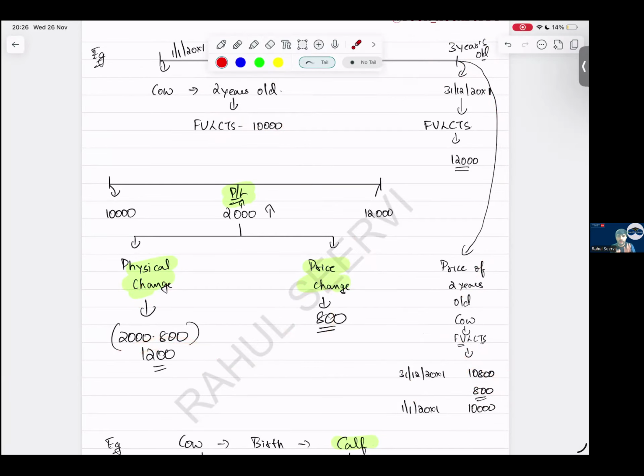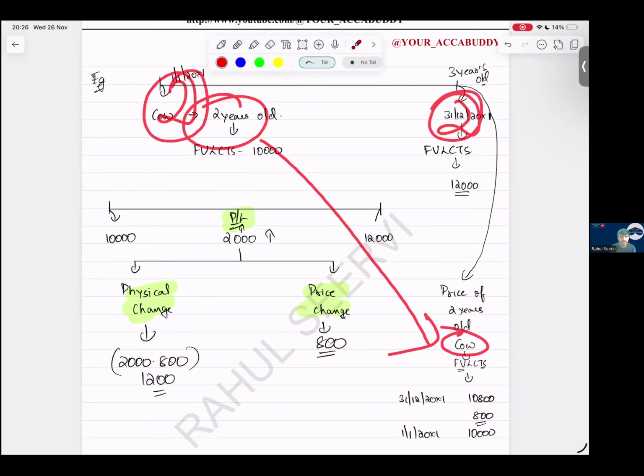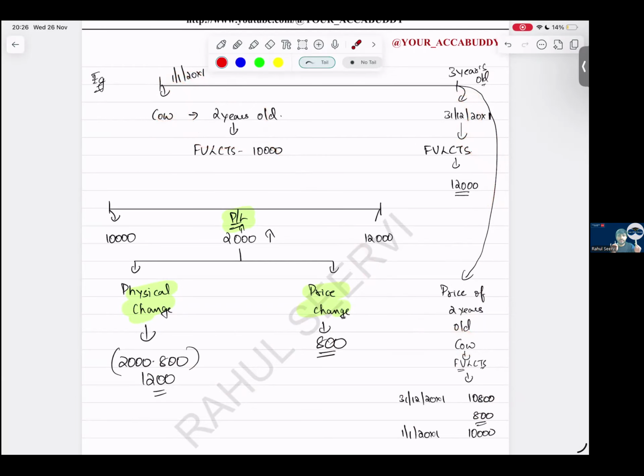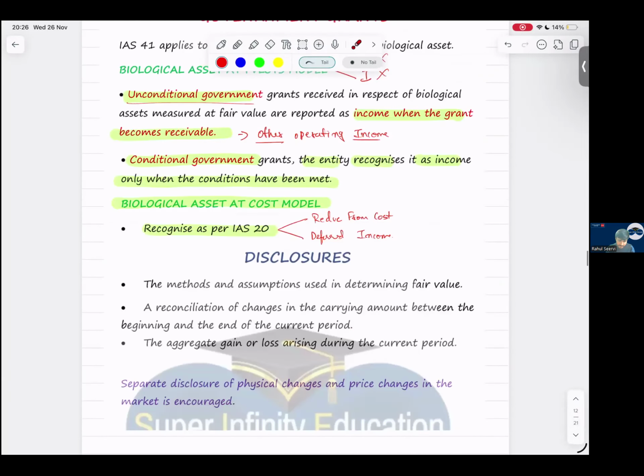So when you have to calculate the price change and physical change, the age of the cow should be the same. The difference you get between the fair values is the price change, and the remaining is the physical change. Will this come in the exam? I have not seen any MCQ regarding this, but it is mentioned on the ACCA study hub, so we have to know this concept. So with this, this part is done.